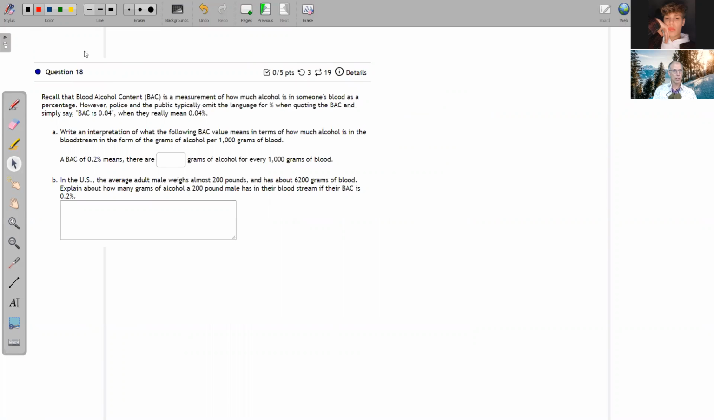Percent is out of 100. So for example, in part number 1 here, I'm given a BAC of 0.2%. That really means 0.2 out of 100, because percent means out of 100. I could leave it as a fraction like that, or I could divide by 100 and shift the decimal. So that would be 0.002. So that is 0.2% as a decimal there.